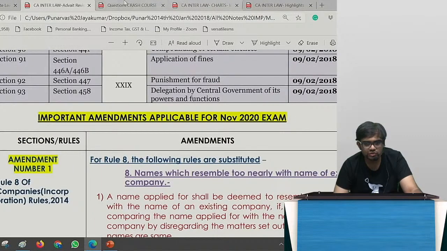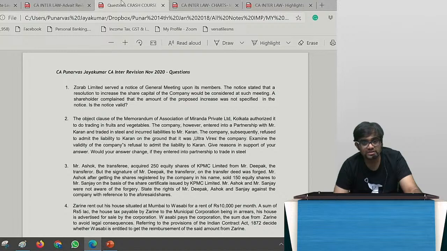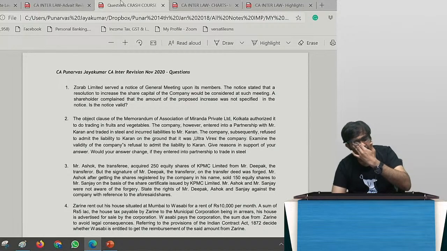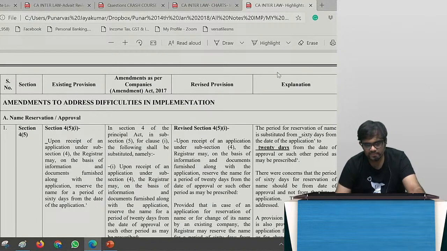Plus, we also need to see the overall amendments that have been coming since 2018. For that, I have given another file, and that is the highlights file. Correct? The highlights. This is available on my Telegram group. I've already told you on day 1, you can go to my Telegram group. I've already uploaded it. One thing I still have to do is the questions part. This part I need to upload. We will see that later. No problem.